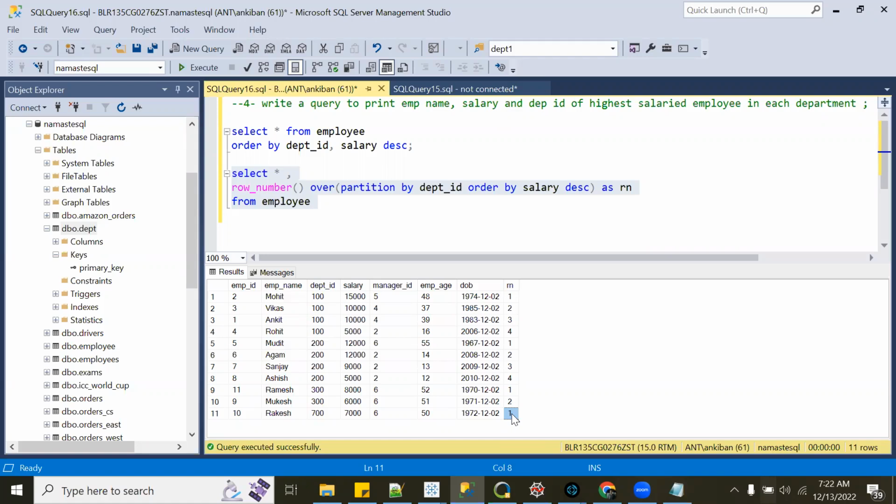Anyone has any doubt? So Ankit, when we see that there are two persons with the same salary, is it working by employee ID in ascending order, right? With the lower employee ID, it is going first? No, it is just how the data is sorted.